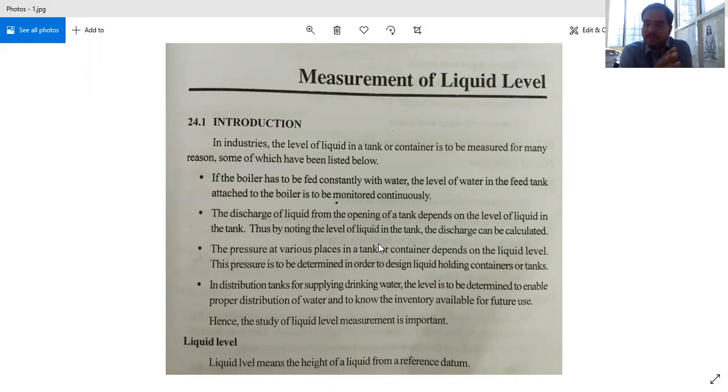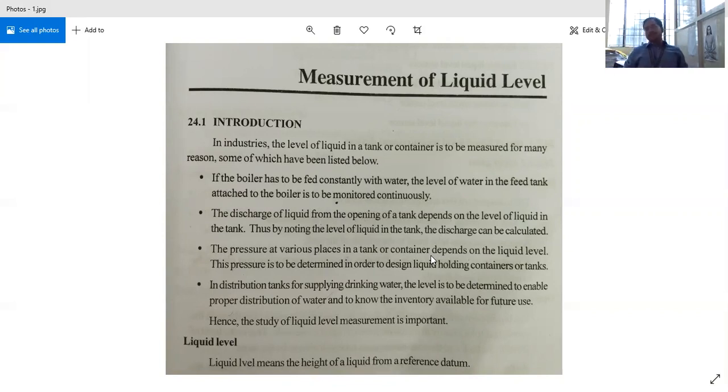There must be some instruments or measuring methods to check the levels of water. Now, what is a liquid level? Here, a small definition is given. Liquid level means the height of liquid from a reference datum.